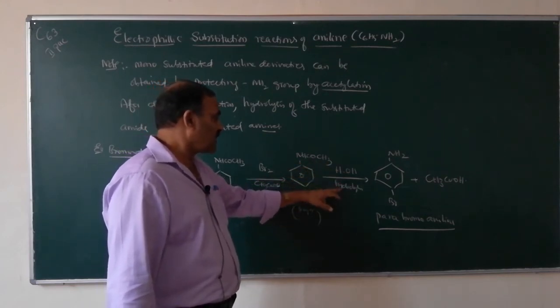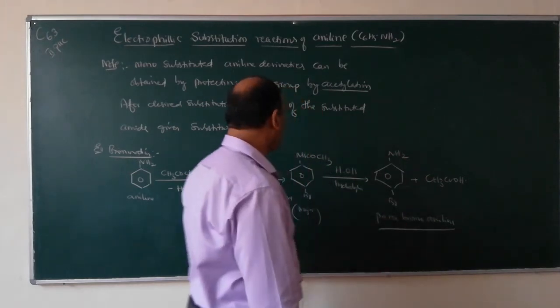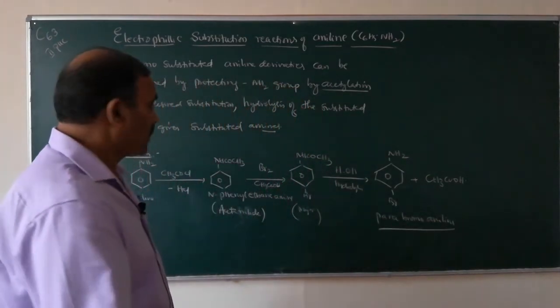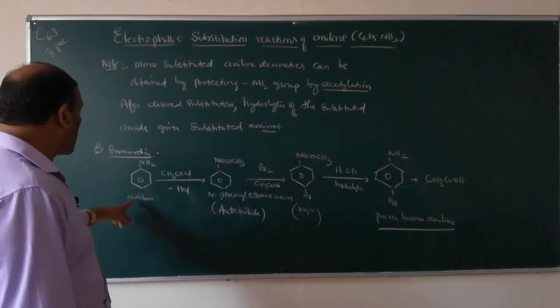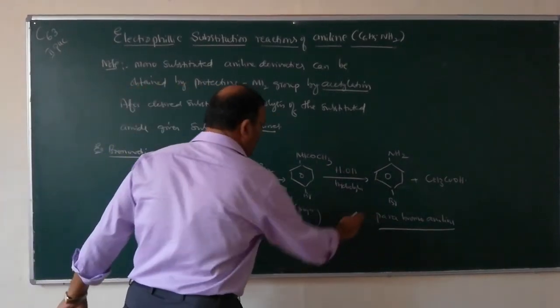This on hydrolysis gives para-bromoaniline. So this is how you can convert aniline into para-bromoaniline.